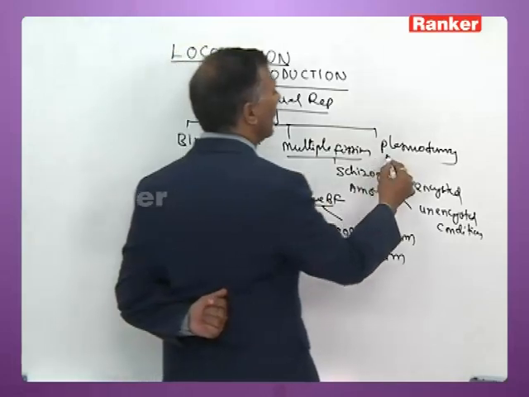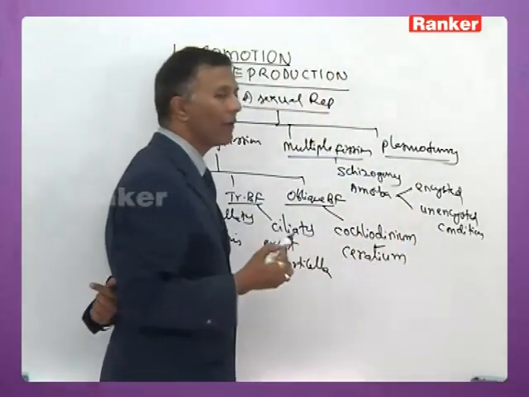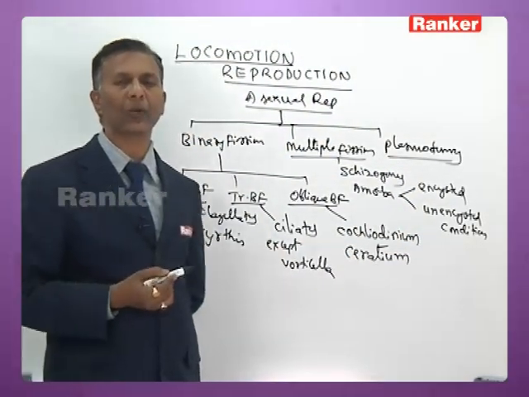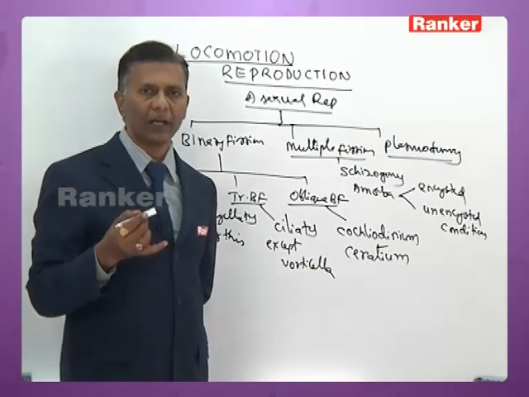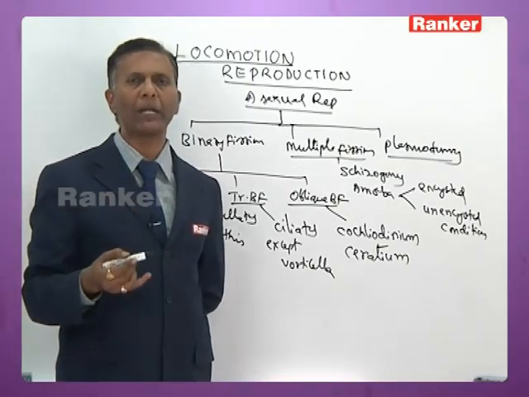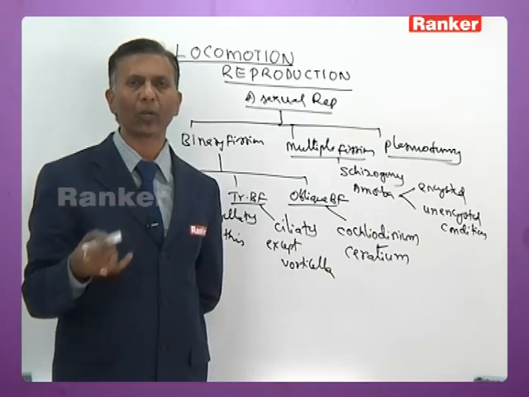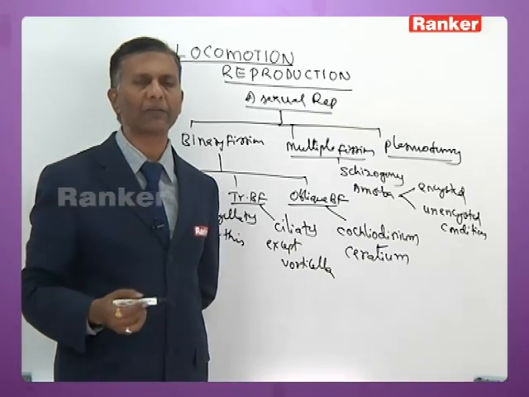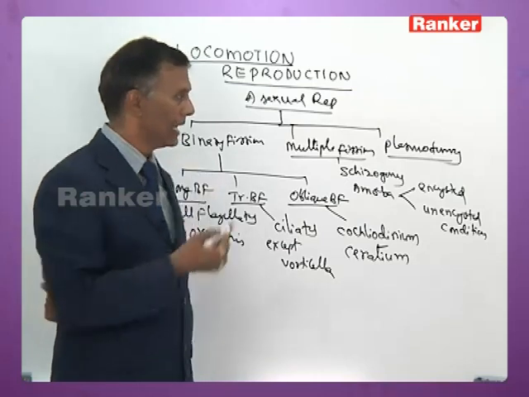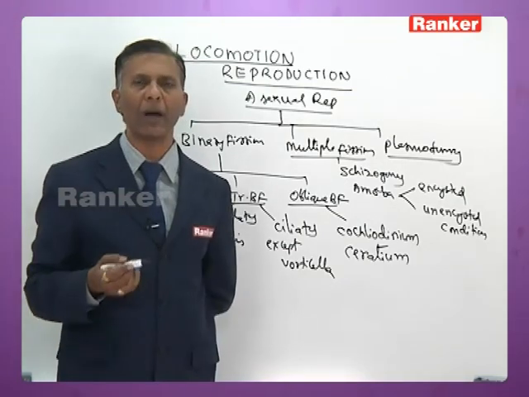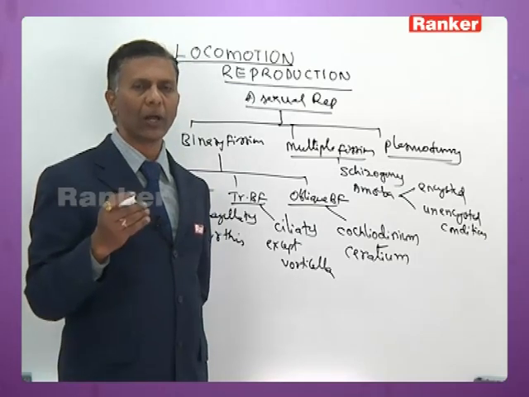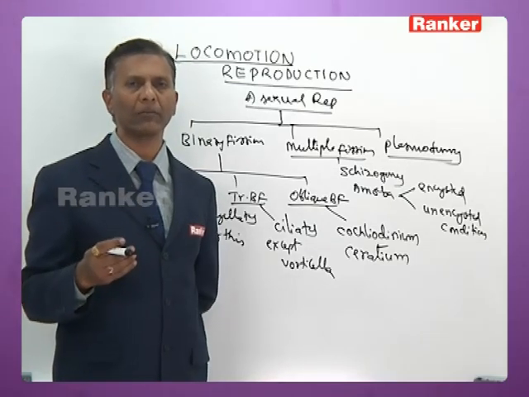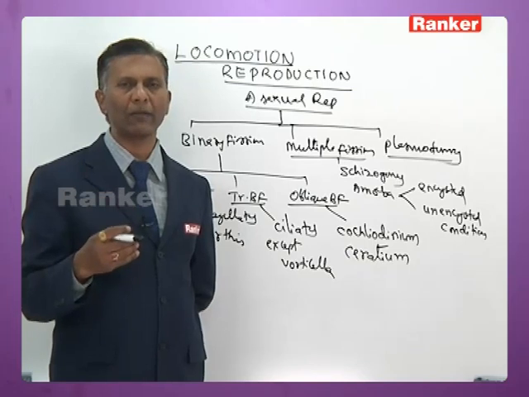Plasmotomy is the division of cytoplasm without division of nuclear material. I repeat once again: cytoplasmic division takes place without nuclear division. The name itself indicates it. Plasma refers to cytoplasm, tomy refers to fission. So there will be division of cytoplasm without nuclear division.